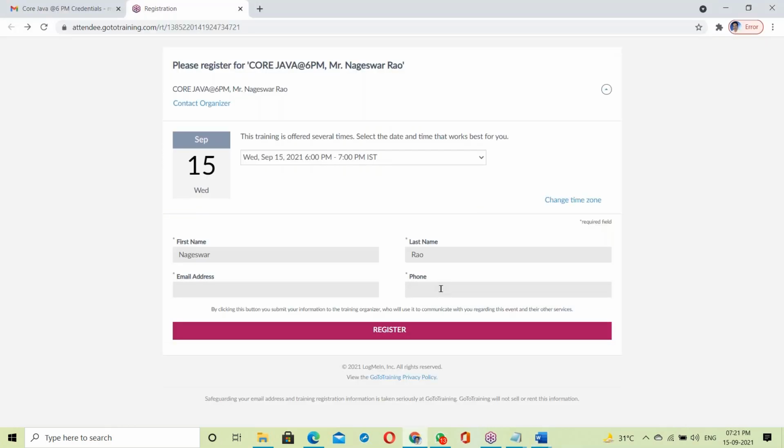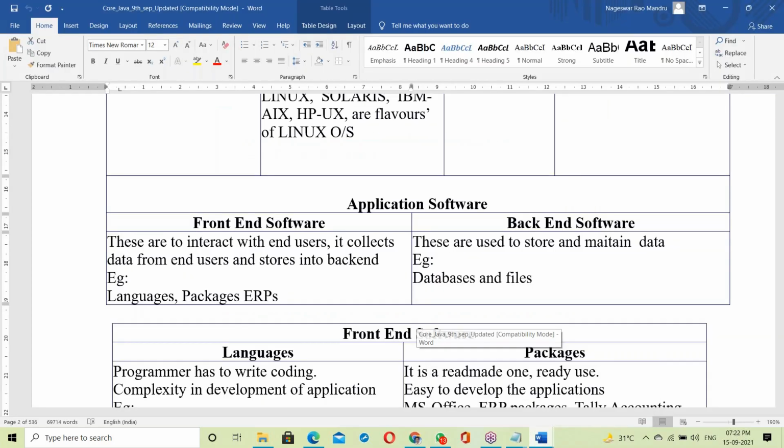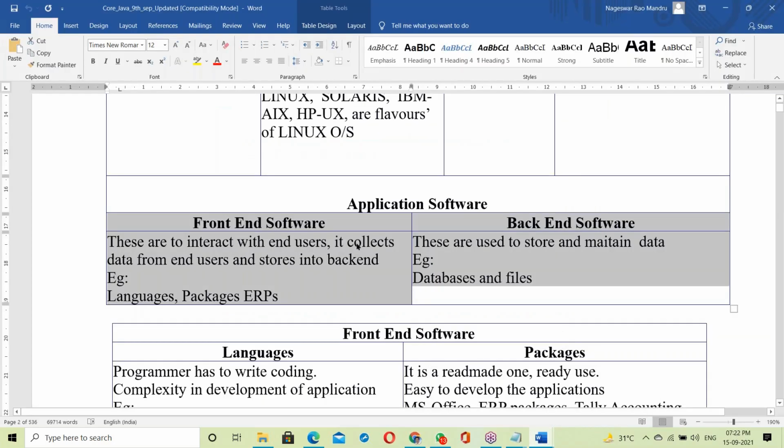All of your data is stored in the backend. Durgasoft will take the data from the backend and do the follow-up: who attended class, your details, and so on. So the backend is to store the data, and the front end is to interact with you and collect data from users.